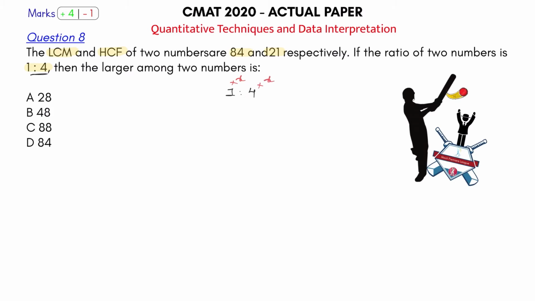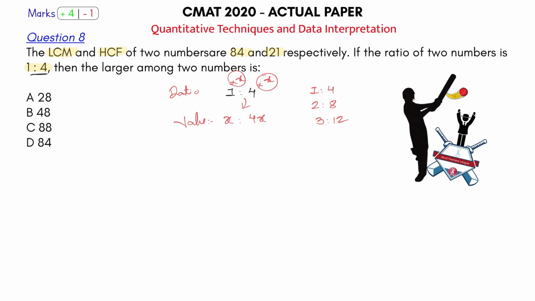So say if x is 1, the two numbers are 1 and 4. If x is 2, the two numbers are 2 and 8. If x is 3, the two numbers are 3 and 12. So there is something that is being multiplied to both parts of this ratio to get the numbers, right? So let the two numbers be x and 4x. From the ratio I get the value. So this was the ratio, this is the value: the two numbers depend upon what the value of x is.